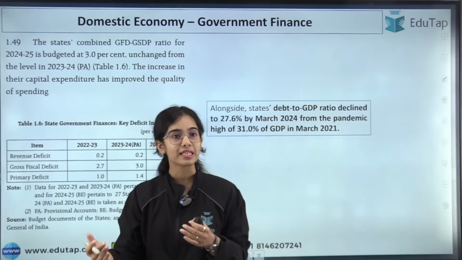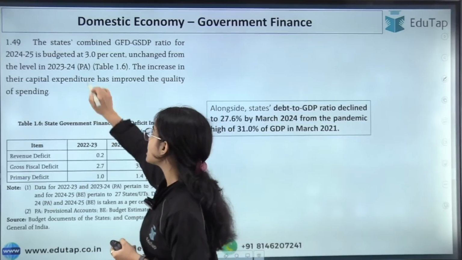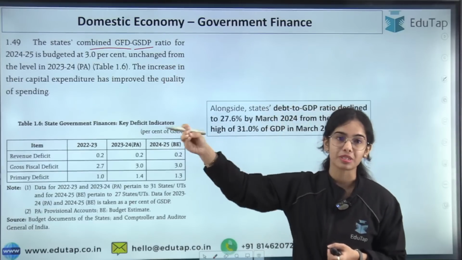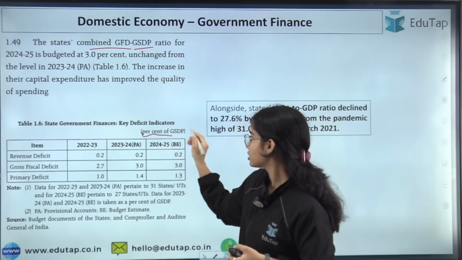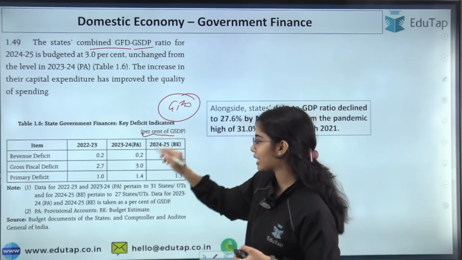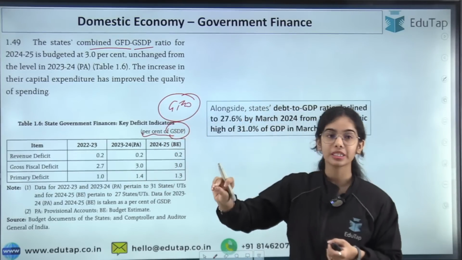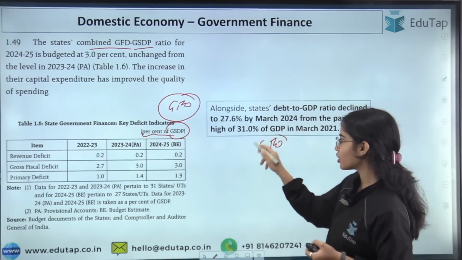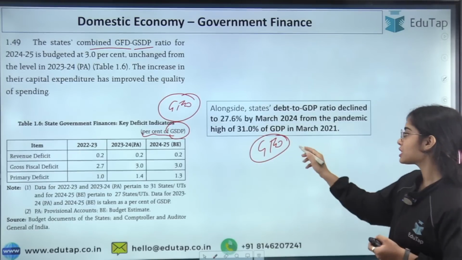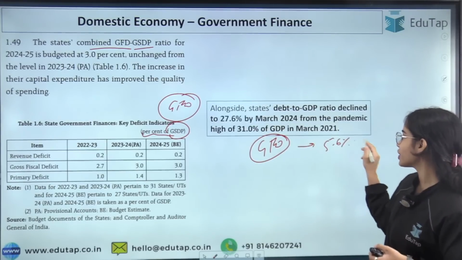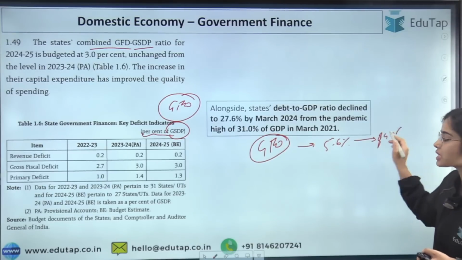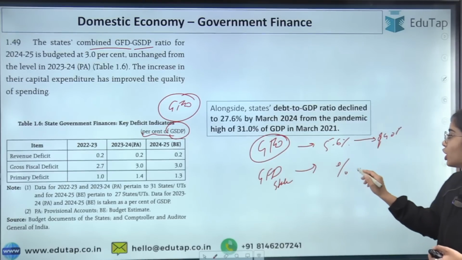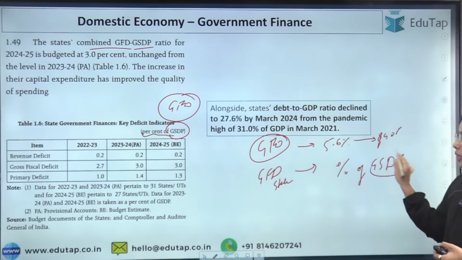Now coming to the government finance of the state governments. So the states' combined gross fiscal deficit to the GSDP, to the gross state domestic product. So the gross fiscal deficit of the states is seen as a percentage of the gross state domestic product. When we see the fiscal deficit of the central government, we see it as 5.6% as a percentage of GDP. But when we see the gross fiscal deficit of the states, we see it as a percentage of the gross state domestic product. Okay, so this is the idea.